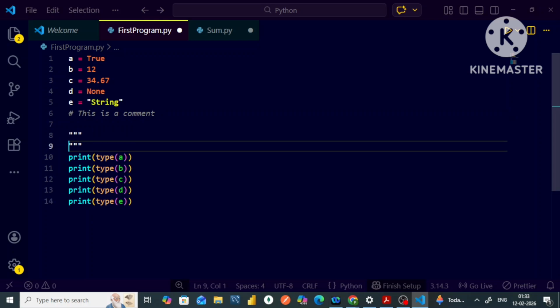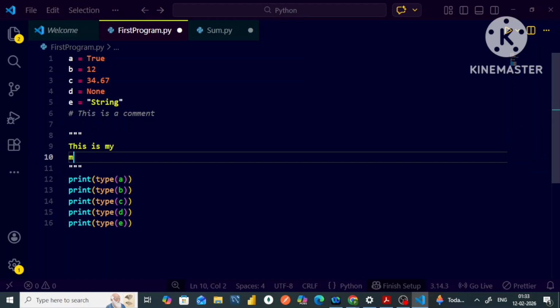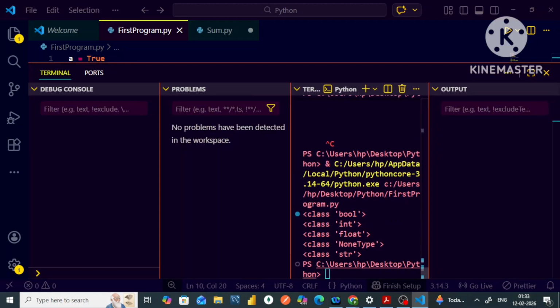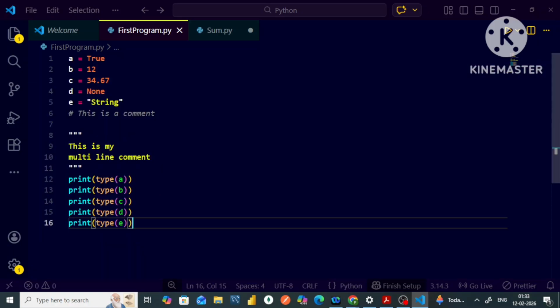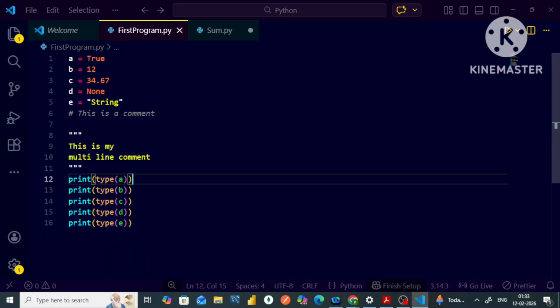So inside these triple quotes, I'm going to write, this is my multi-line comment. Okay, my dear friends. So this is what I have written. Now let me just run my code. It again did not appear in the output. And that is how, my dear friends, I have declared a multi-line comment.